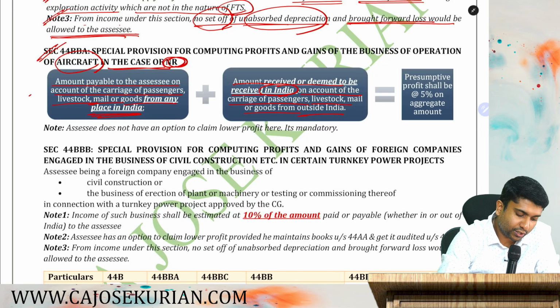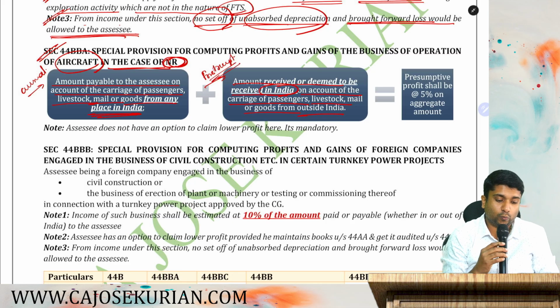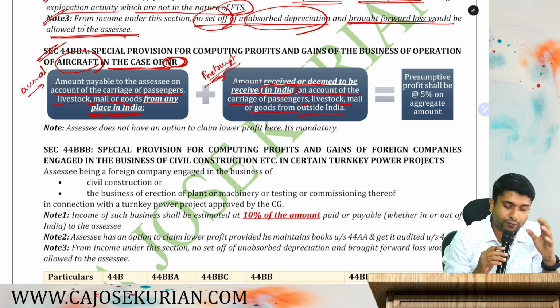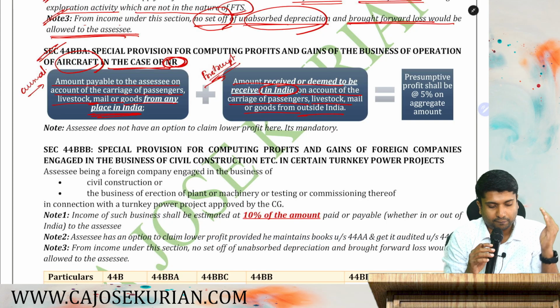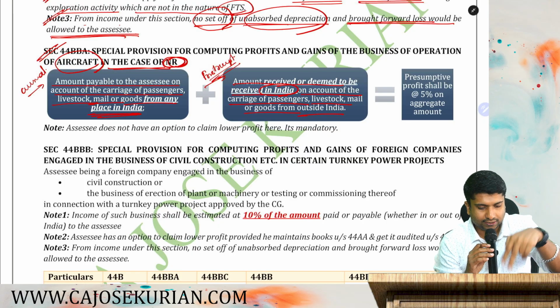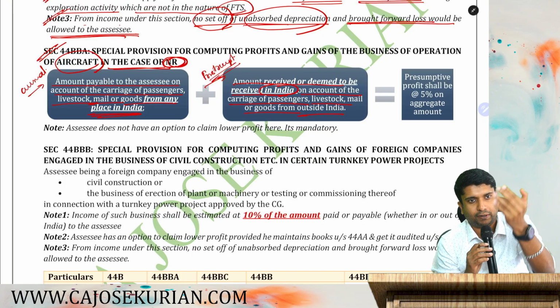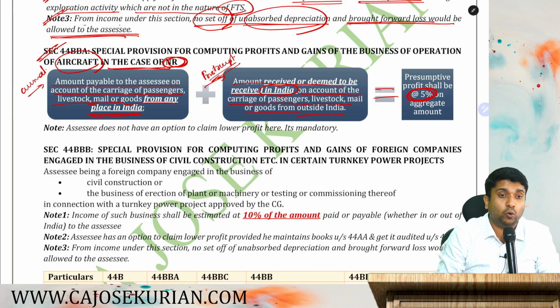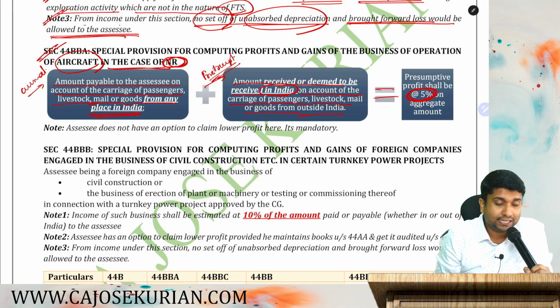The first one is on account of accrual. The second one is on account of receipt. The first one is accrual, that means the amount payable to the assessee on account of carriage of passengers, livestock, mail, goods from any place in India. You are taking someone from any place in India. Second one, you are taking them outside India, but you are receiving the payment in India. You add these two and apply how much? 5%. The presumptive profit shall be only 5% on the aggregate amount.